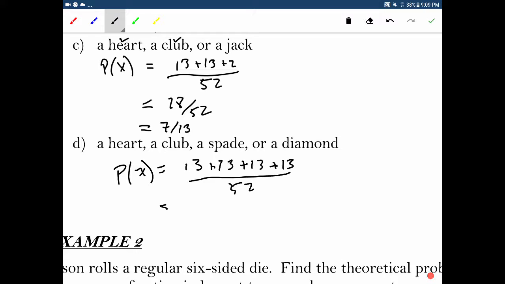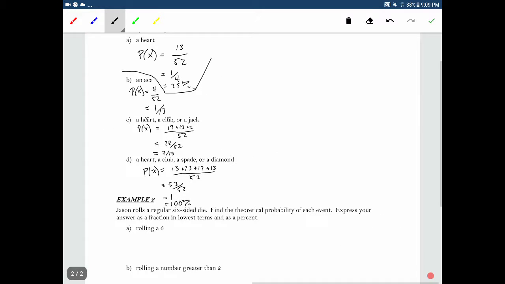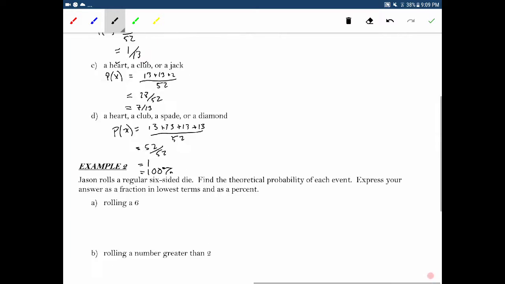You add that up, it's 52 over 52, which of course is 1 or 100%. And what that means is if you draw a card out of a deck, you're going to get a heart, a club, a spade, or a diamond. That's all of the cards. So there's a 100% chance that that's going to happen. Okay, assuming there's no jokers in this deck, which we have been assuming that all along because, you know, otherwise that'd be silly.